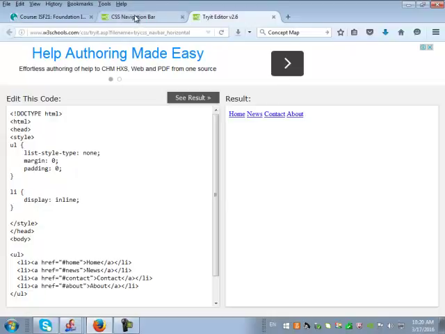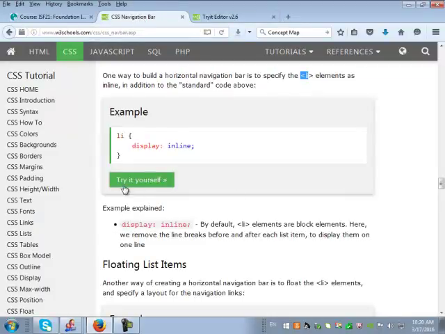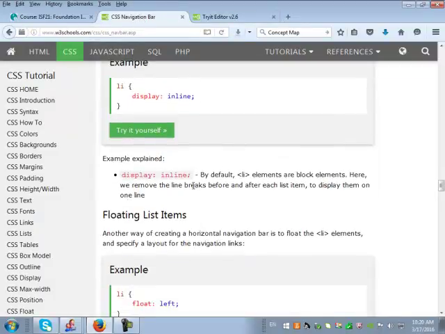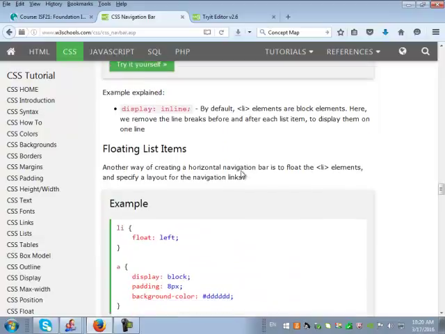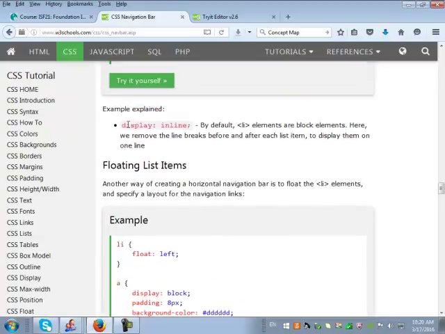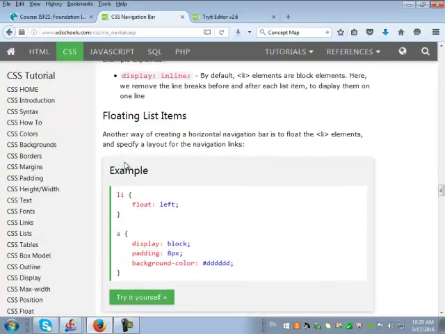And anyways, the video recording is happening, so you can watch the video again just to see what I'm trying to explain. And even everything over here is explained quite nicely, so you need to read everything that is explained here. And then you've got floating list items. So instead of just saying display inline, you can say list items but float. If you use the word float, you can just float it beside each other.